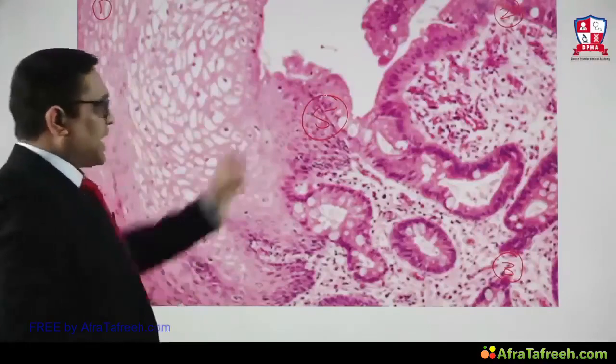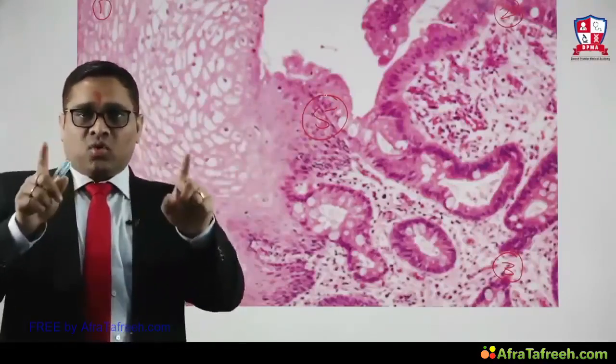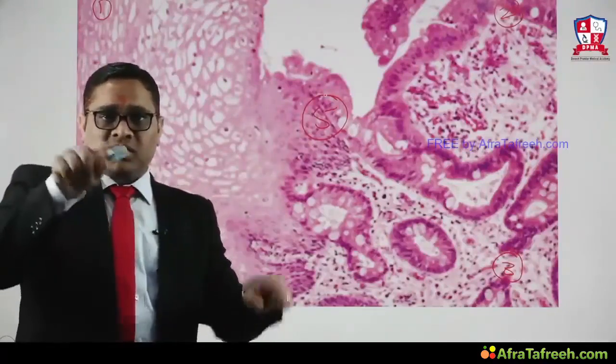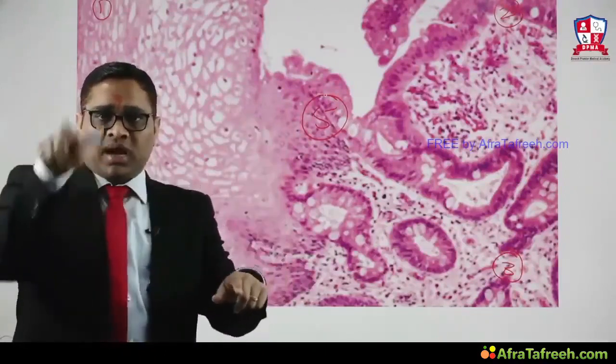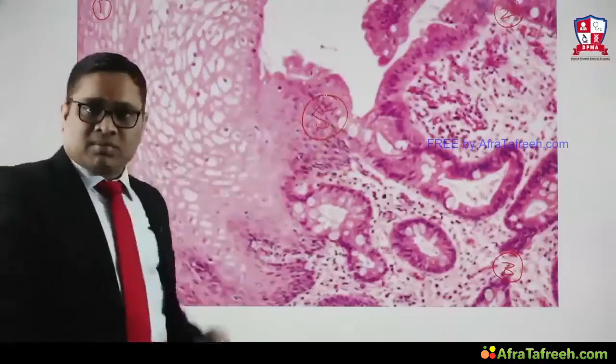All 4 corners and the center. So rule of 5, number 1.